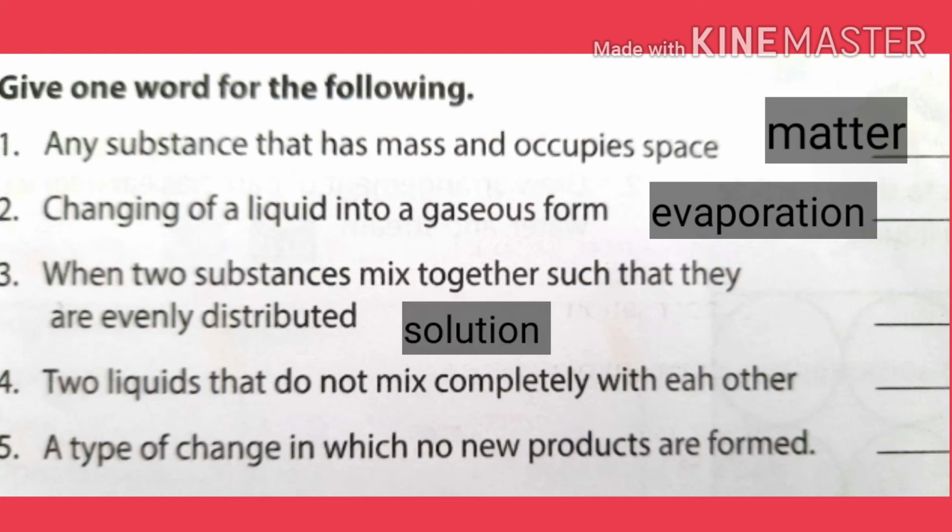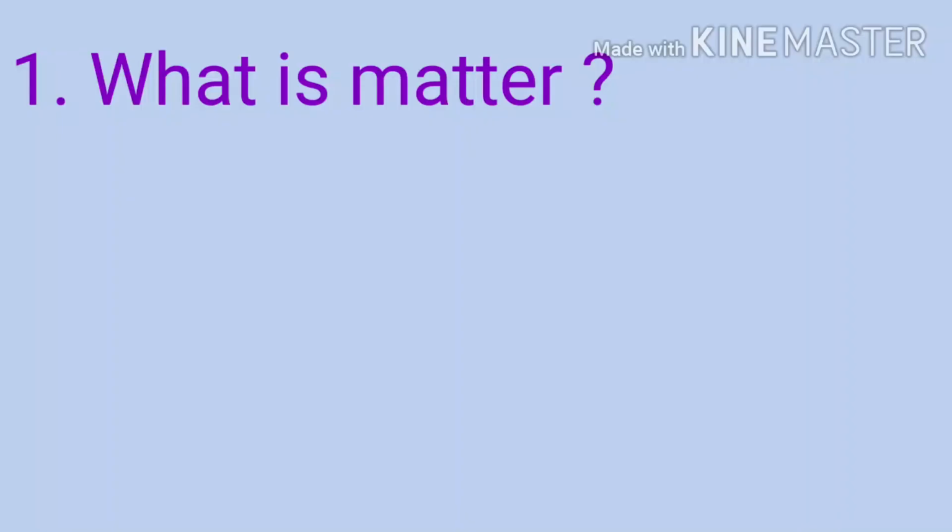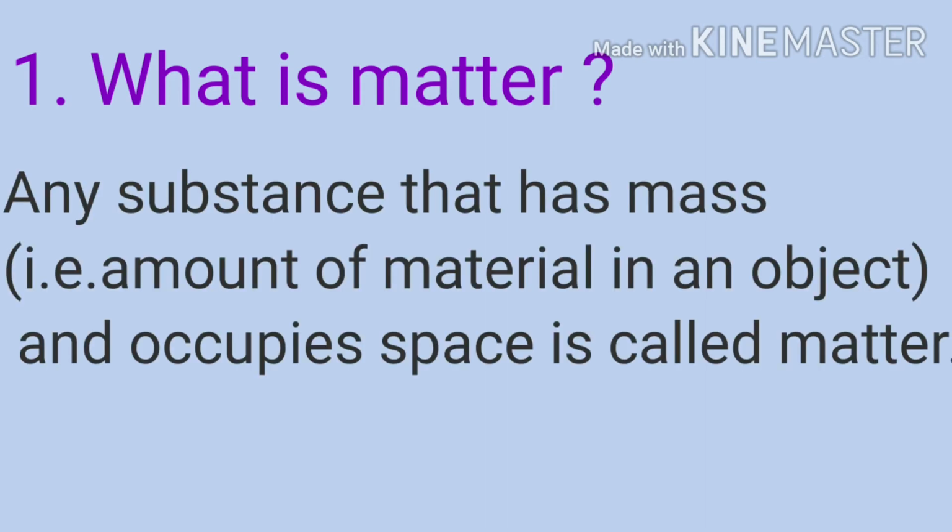Fourth one is two liquids that do not mix completely with each other are called immiscible liquids. Fifth one is a type of change in which no new products are formed, that is called physical change. Our next exercise is answer the following. First one is what is matter? Any substance that has mass, that is amount of material in the object, and occupies space is called matter.